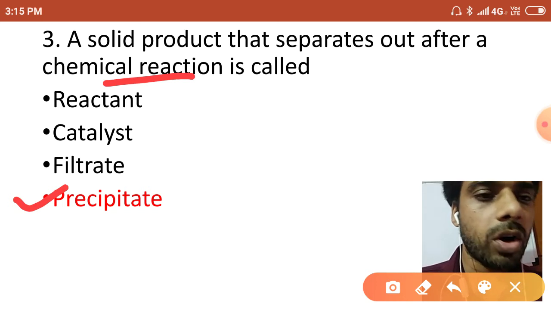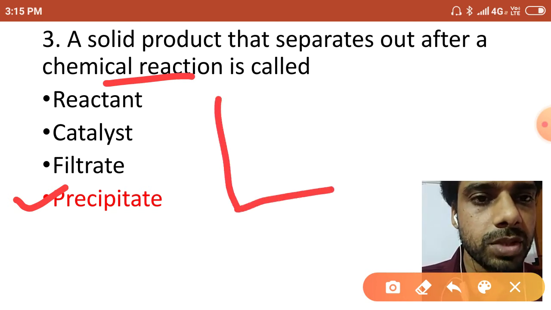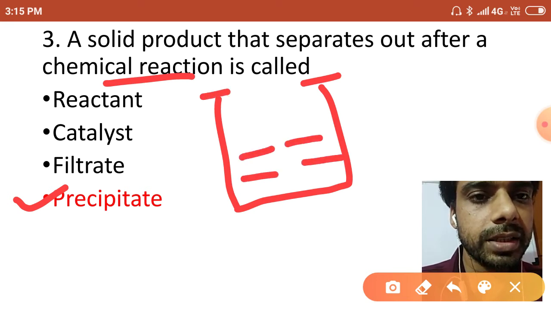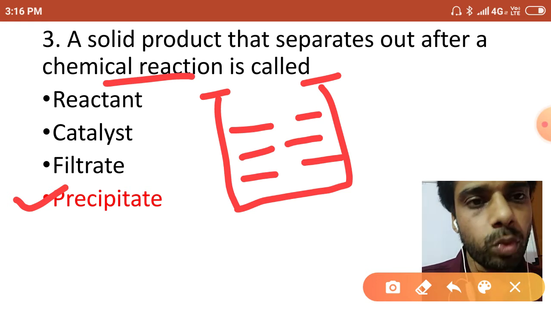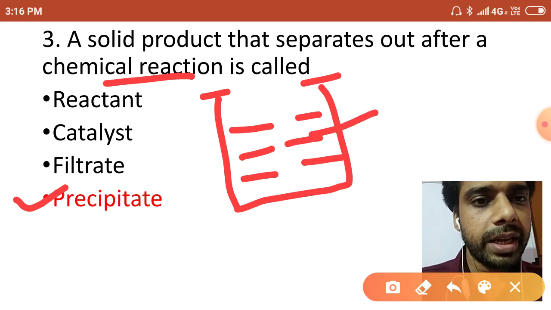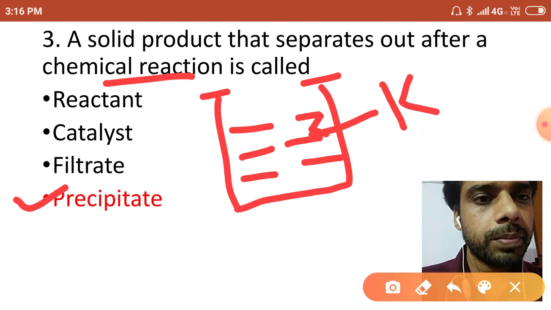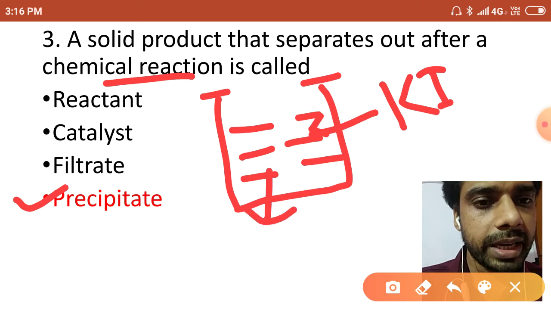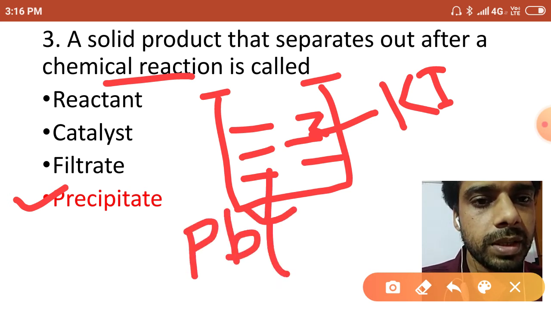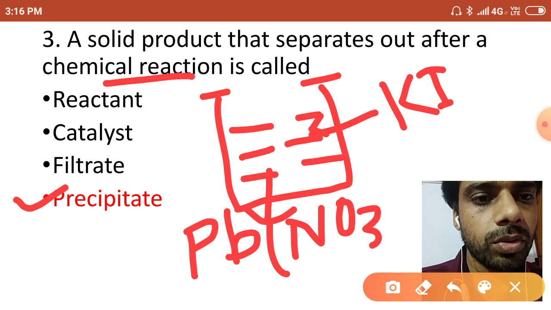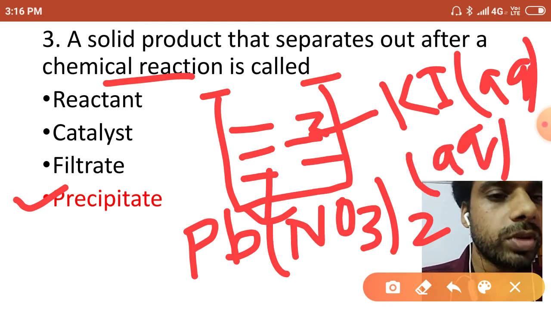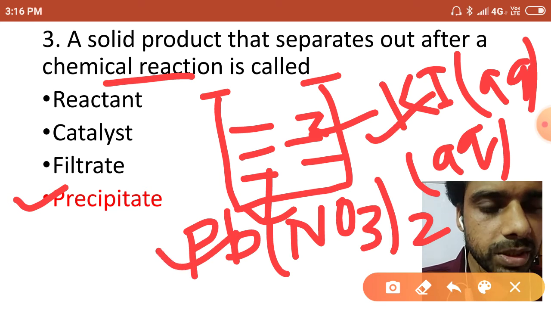You know how a precipitate actually forms. Whenever you take one beaker, and in that beaker you take two compounds in aqueous solution. Here I have taken KI, potassium iodide, and the second compound is Pb(NO3)2. Both of them are in aqueous solution. So I can write the reaction between these two.